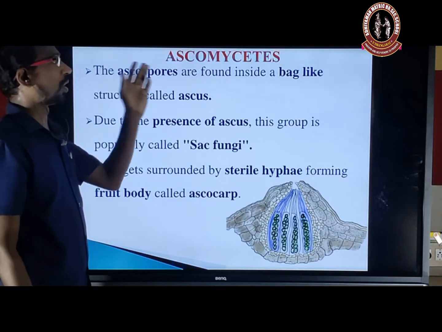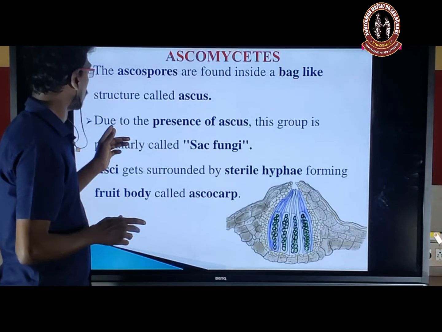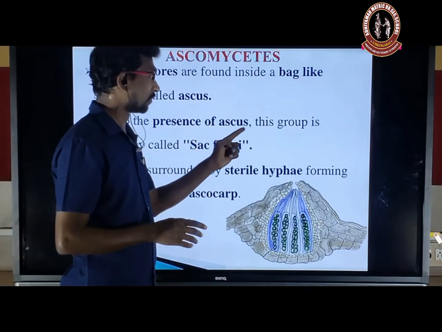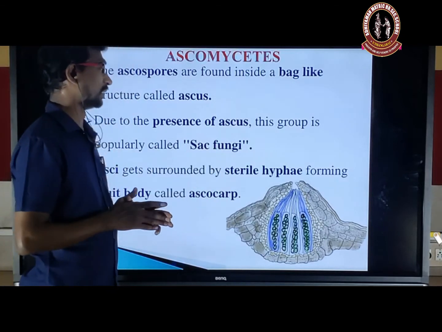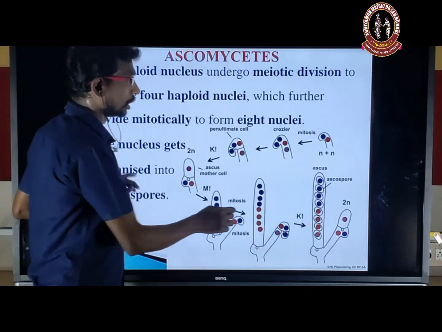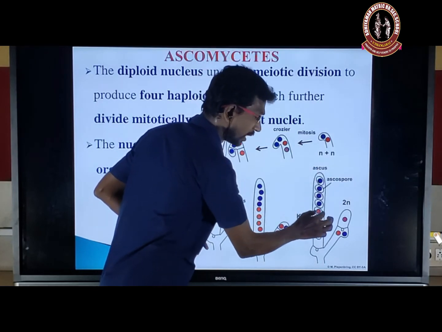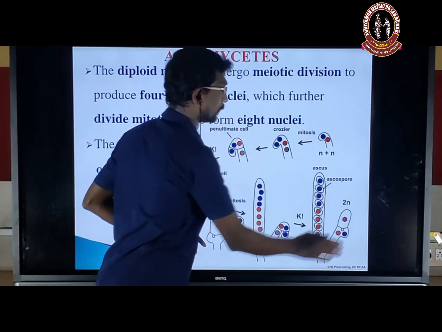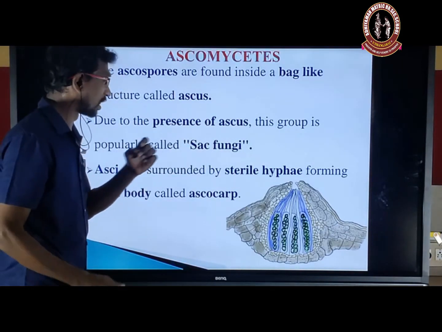The ascospores are found inside the bag-like structure, that is the ascus. Due to the presence of the ascus, this group is popularly called the sac fungi. Why? Because all the ascospores are arranged in the sac-like structure, that is the ascus.